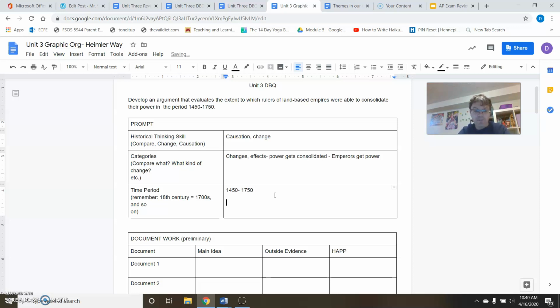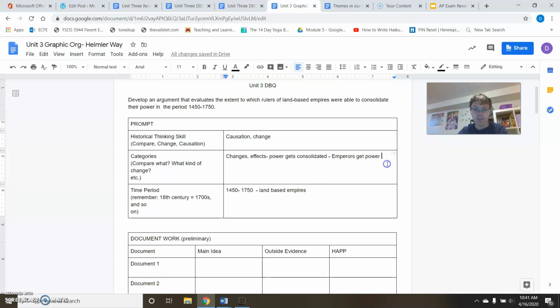And there's some advice here. It says, remember, 18th century, 1700s. 19th century would be the 1800s. You got to remember that. And some of the best advice that I've heard on this is that you are dumber than you normally are when you're in a rush and when you're under pressure. So just make sure you maybe even write that down. 18th century, 1700s, 16th century, 1500s, and go through it in your head a bit. And again, we are looking at land-based empires. That's our time period categories up on top here.